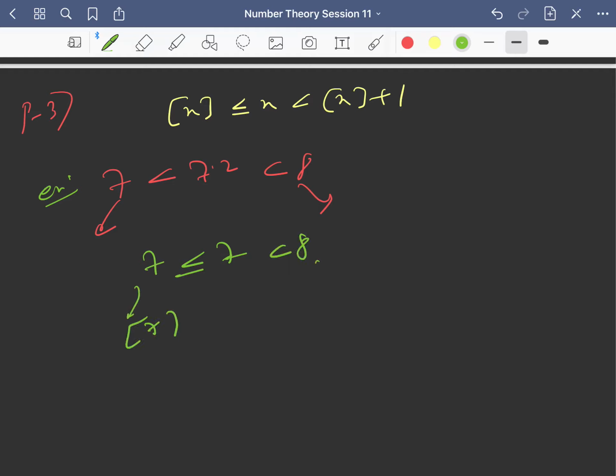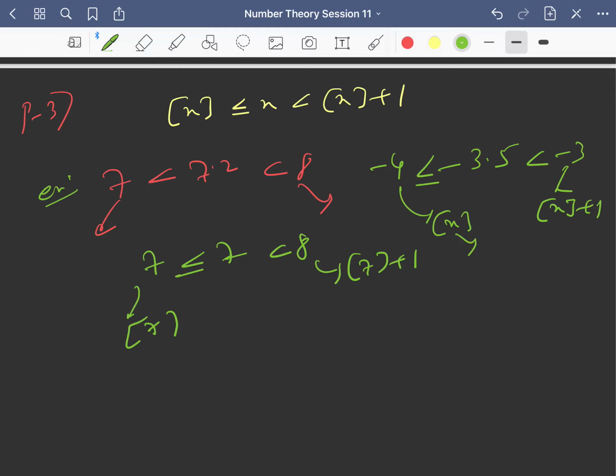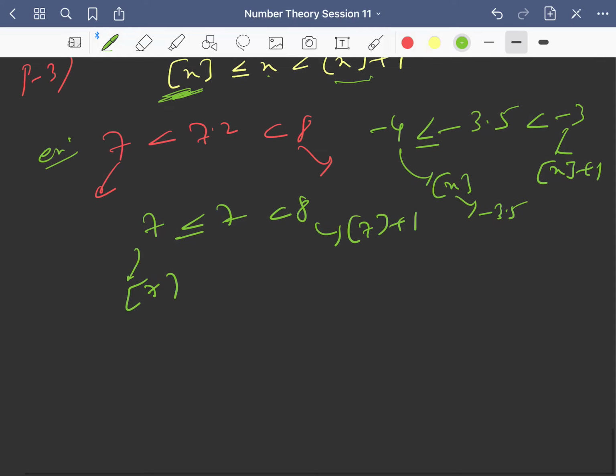If you have minus 3.5, then you can sandwich this between minus 4 and minus 3. Here x means minus 3.5, right? So x you can always sandwich between two integers, that is the greatest integer of x and the greatest integer of x plus 1. Fine.